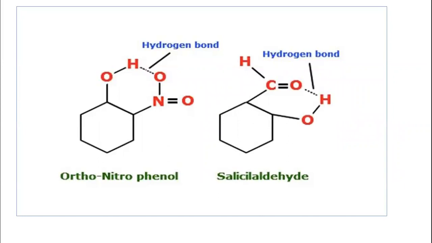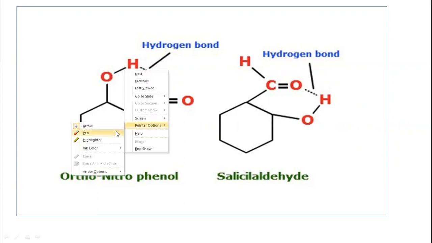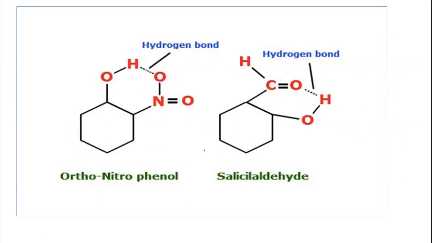Let us see here. Okay. The example is orthonitrophenol. So you can see here the structure of orthonitrophenol. This is the phenol OH group. The hydrogen is linked to this oxygen through the covalent bond, and oxygen is more electronegative.